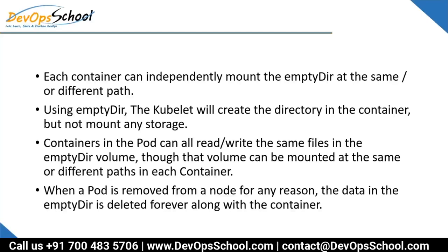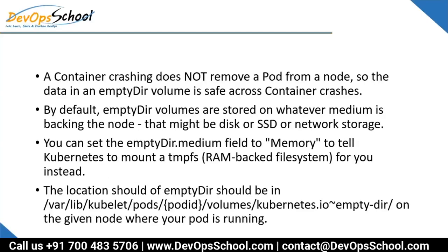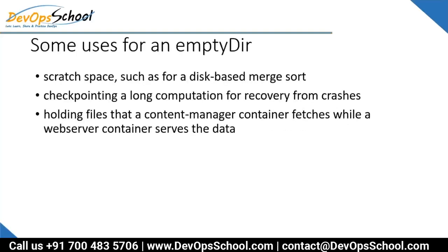So this is, guys, emptyDir. Now you want to see that location. Look at the last line. Too much reading is there. Last line: where the emptyDir volume will be stored in the node, the place where we have a pod. This place: /var/lib/kubelet/pods/<pod-id>/volumes/kubernetes.io~empty-dir/www. So this is the location of the emptyDir.